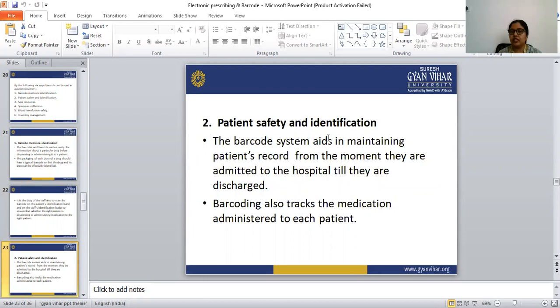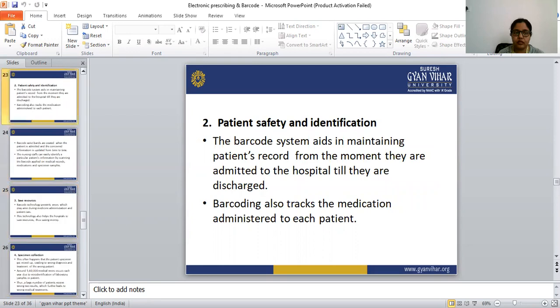Next is patient safety and identification. The barcode system aids in maintaining the patient record from the moment they are admitted to the hospital till they are discharged. All the patient records we can maintain through the barcode system. Barcoding also tracks the medication administered to each patient.